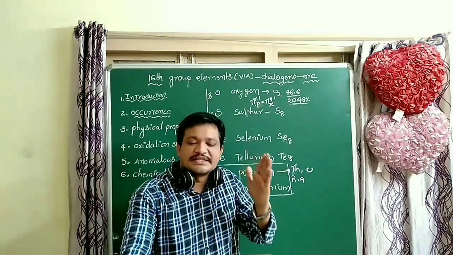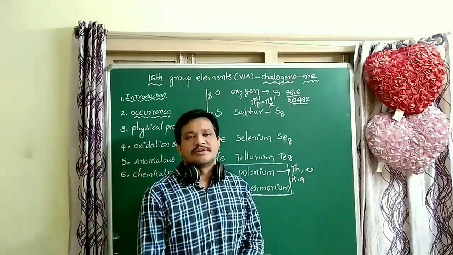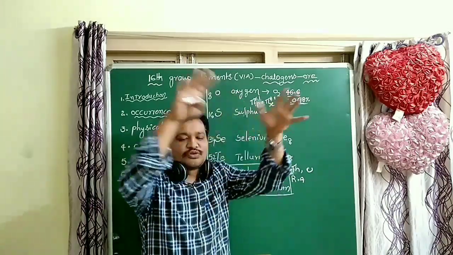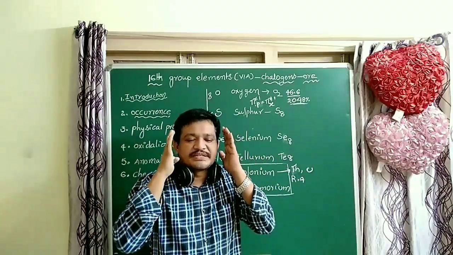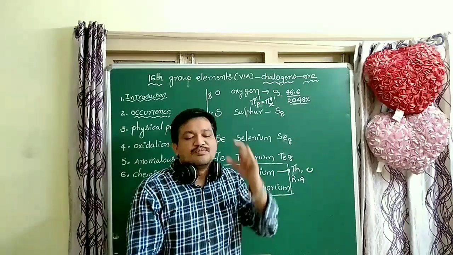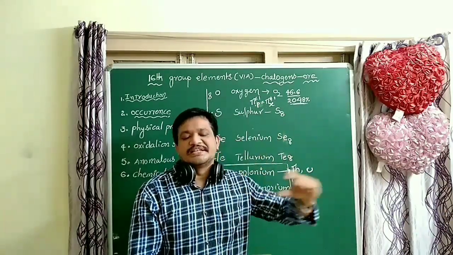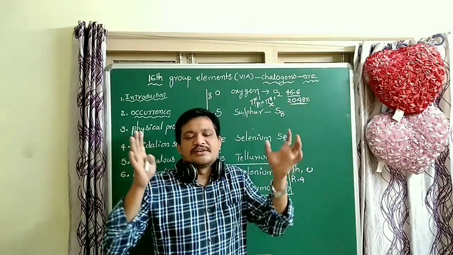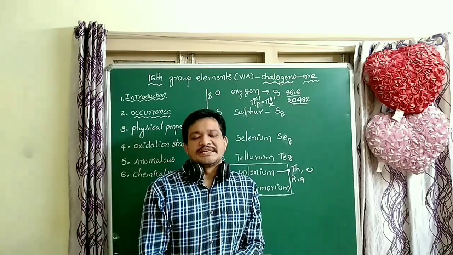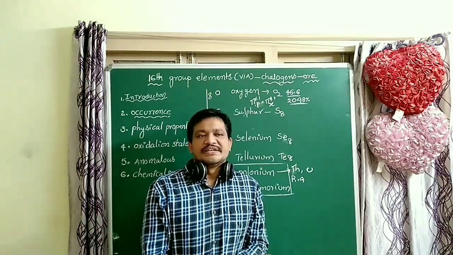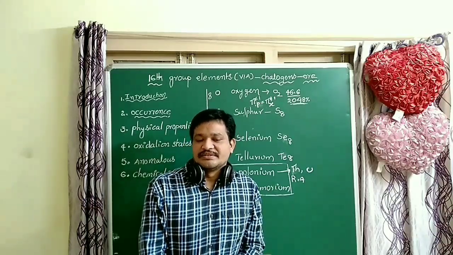How much percentage is there, students? 46.6 by mass, of the total earth mass. 46.6% oxygen by mass is there, in the form of oxides, hydroxides, carbonates, silicates. These all contain oxygen. That's why more percentage is present in the earth's crust.